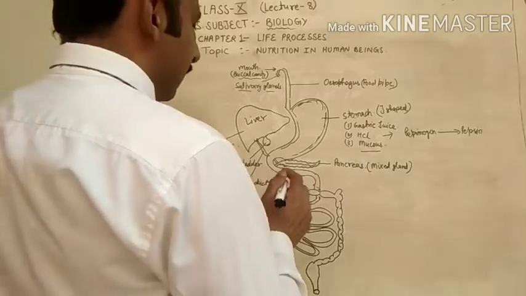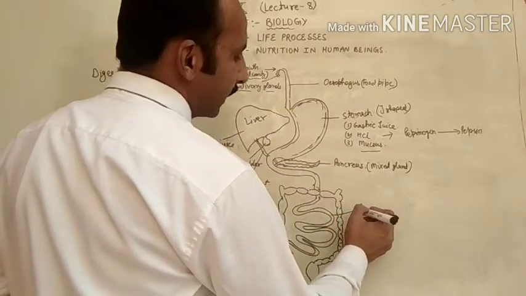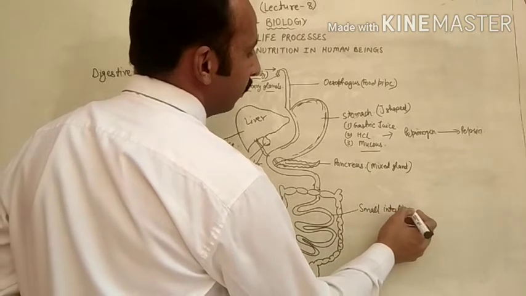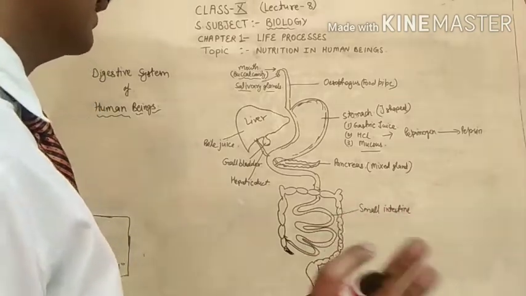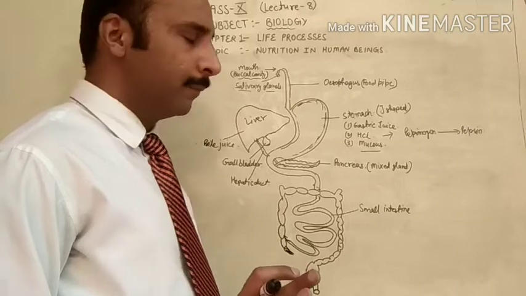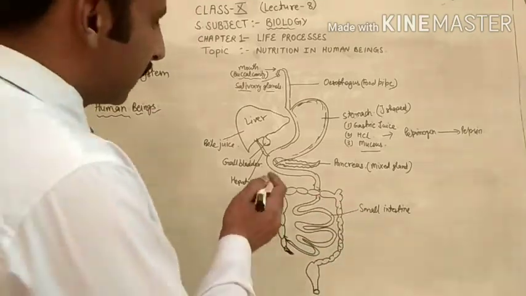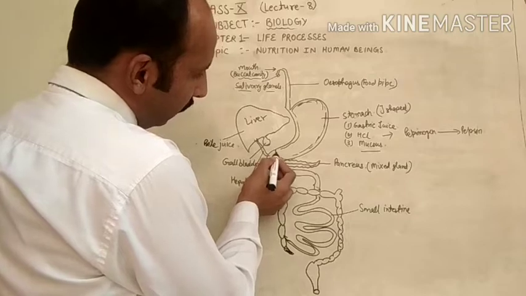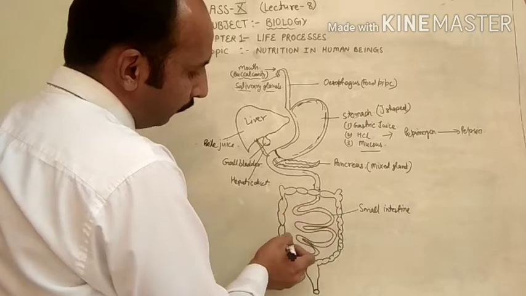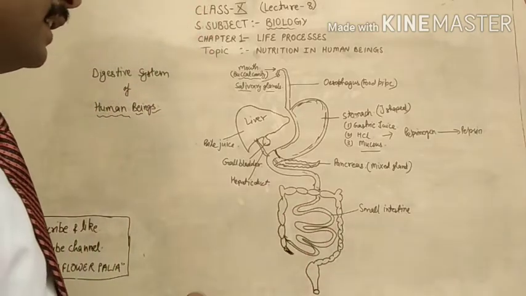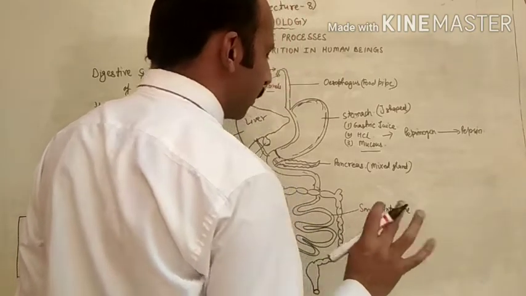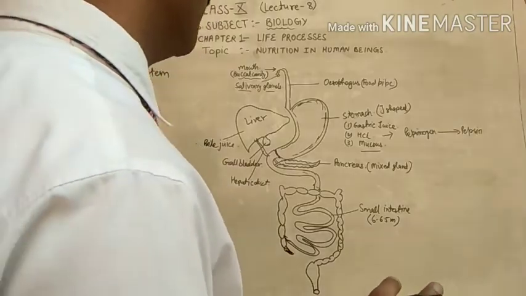Now after that, this is called the small intestine. In the last video, I gave you the approximate length of this. The small intestine is about 6 to 6.5 meters long, and it starts from here to this one.